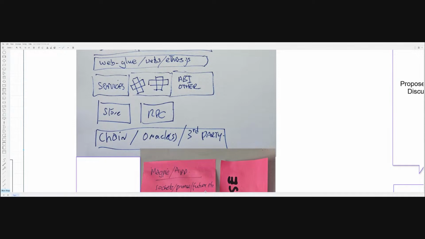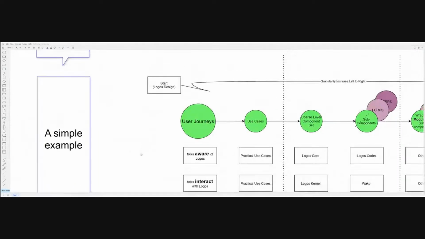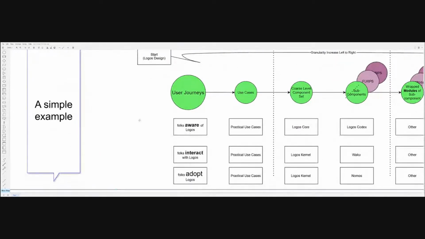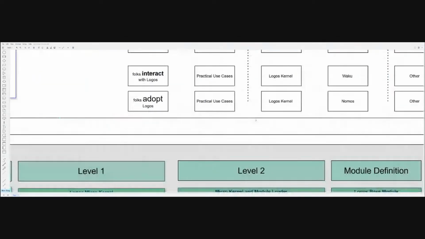And ultimately, what that boils down to in the Logos design document is a set of modules that can be loaded in via the proposed microkernel, for example, and ultimately that we can reach the Waku chat protocol, we can reach the storage protocol, and we can utilize, for example, the privacy that's provided by Nomos in this example here, right? So I'm just going to move on now to how do we take this forward?